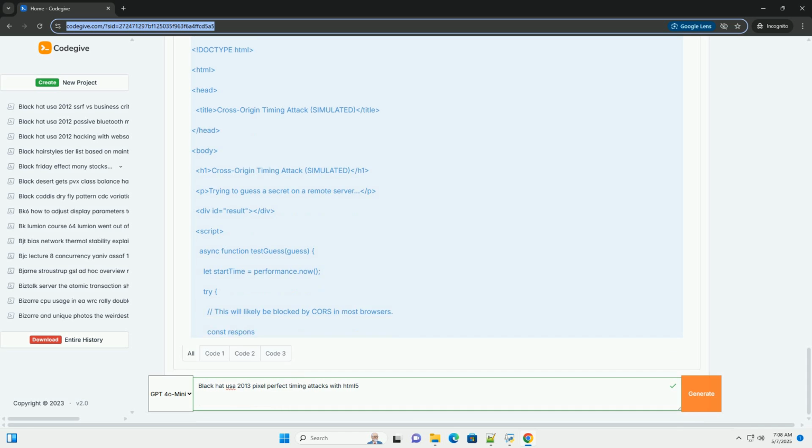Busy waiting. The busy wait loop, while performance.now is less than the end time, is used to simulate processing time. In real-world scenarios, vulnerabilities might arise from computationally intensive operations or inefficient algorithms.